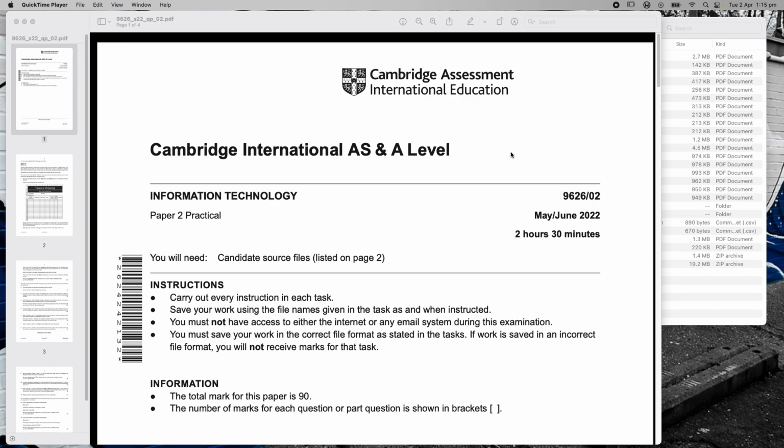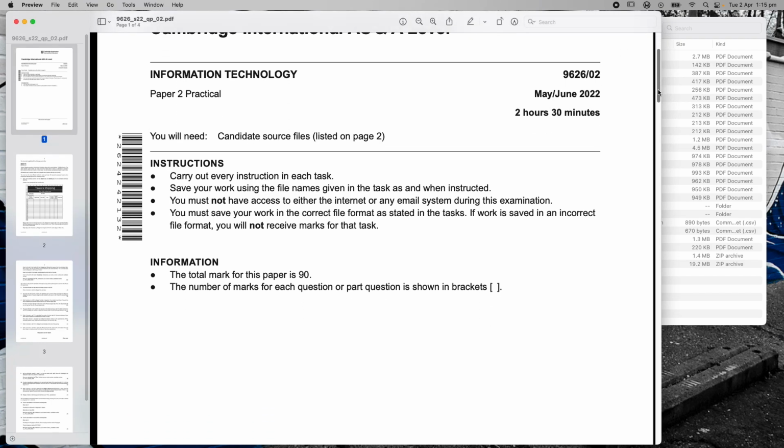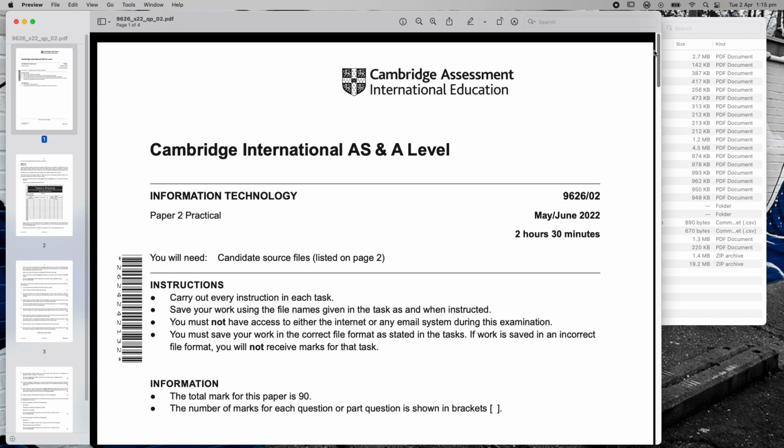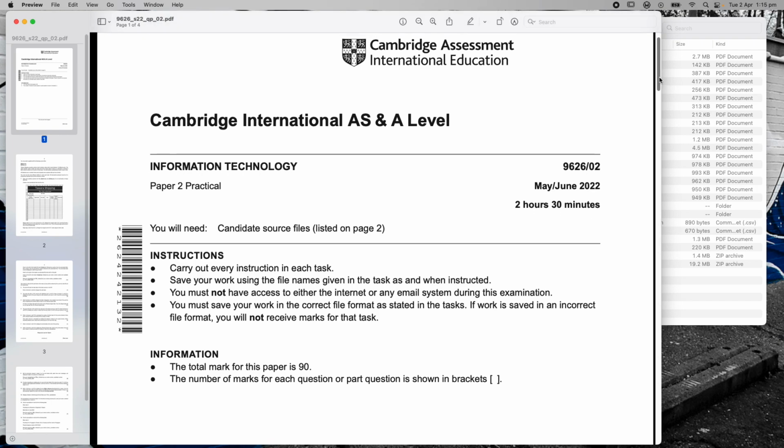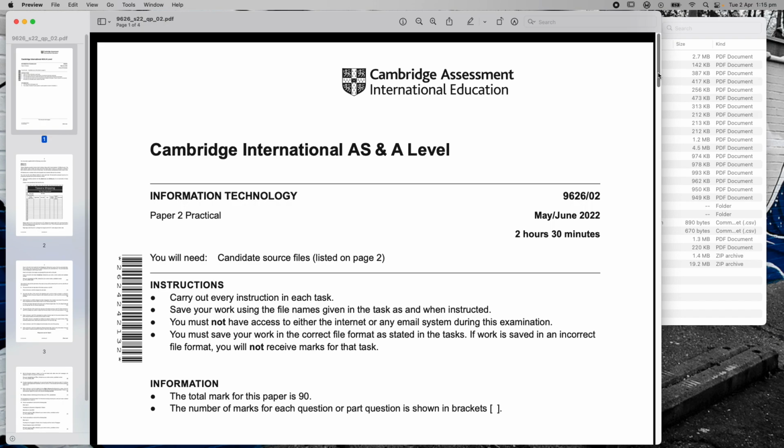I'm actually going to do this as a live video, in real time, so that we can work our way through it and see if there's any mistakes and see if we can answer each question. I'm going to video in little short chunks. So once I've done, say, question 1, I'll finish the video and then cut and do question 2, question 3, and so on,